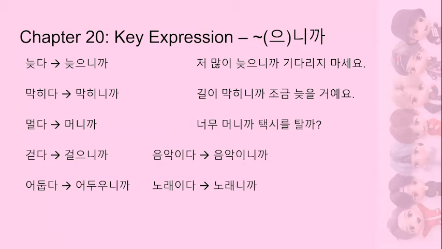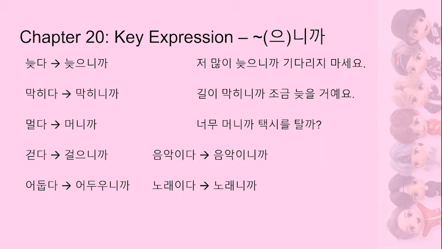Then we have 걷다, which is also an irregular verb. So we're going to take off 다. 디귿 changes to 리을 and add 으니까. So we get 걸으니까. Below that, we have 어둡다. So this is irregular as well. We're going to take off 다, change 비읍 to 우. So we end up with 어두우. And then just add 니까 because it ends in a vowel. So we end up with 어두우니까.